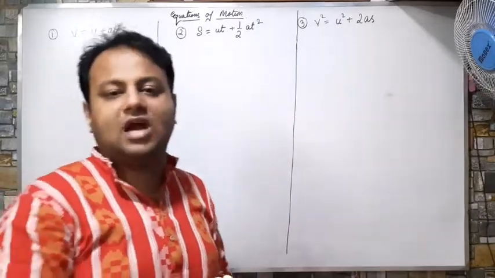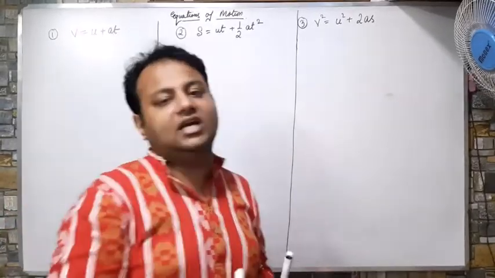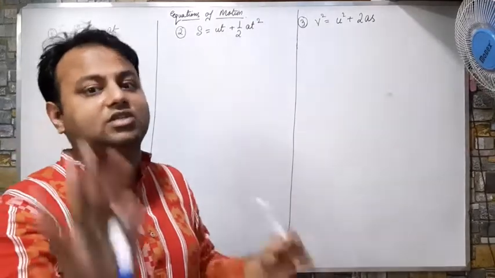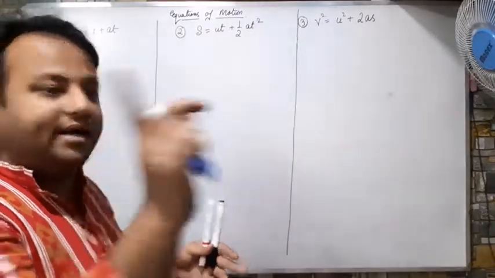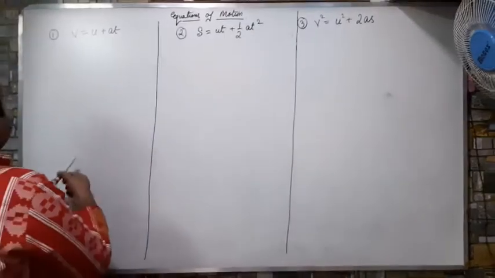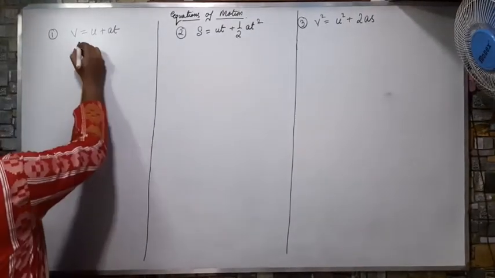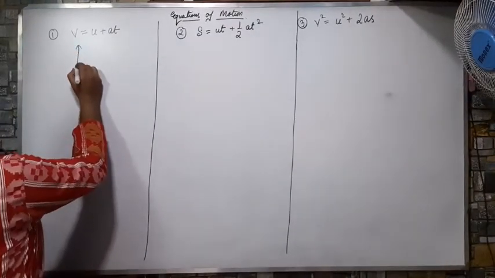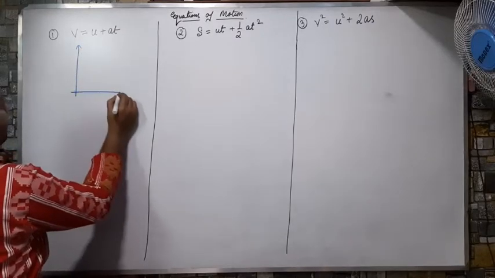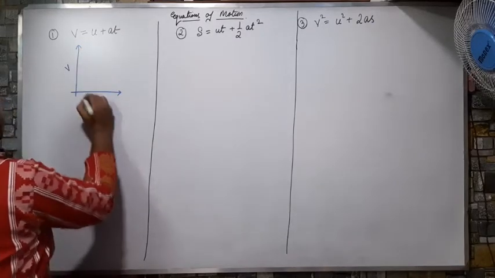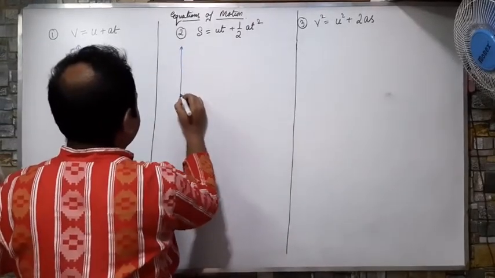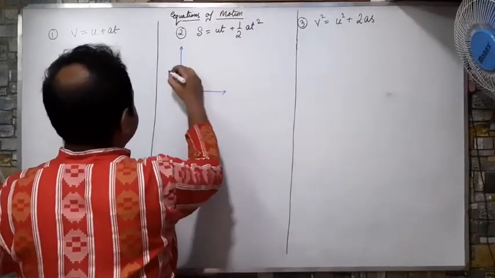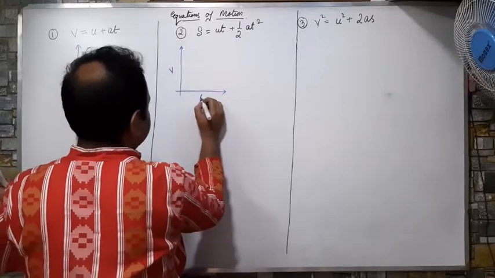And the type of graph we will draw here is VT graph, not DT. VT, that velocity time graph. तीनों में एक ही ग्राफ बनेगा. That is velocity by time. So I am drawing a VT graph here. This is v and this is t.